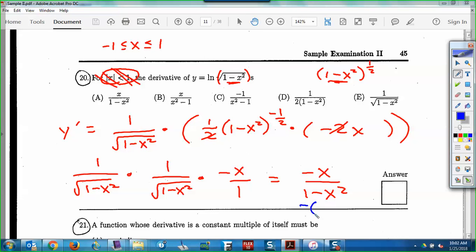On the bottom, let's take out negative 1, which would turn that into that, right? Which is actually x squared minus 1. And then this negative could cancel that negative. And so now we're going to have x on top. And then the bottom is now going to be x squared minus 1. And that looks like b.